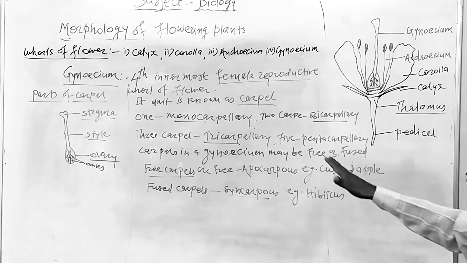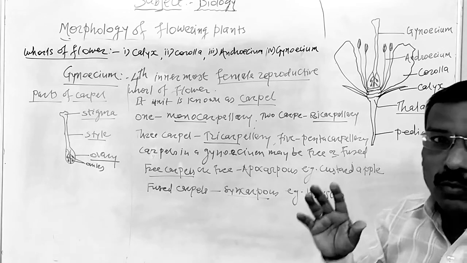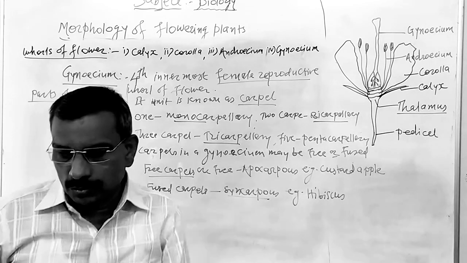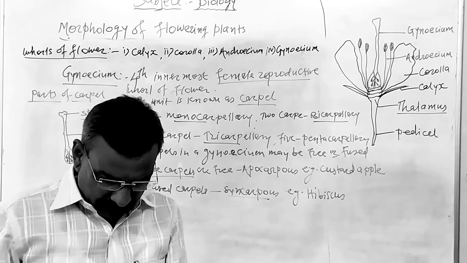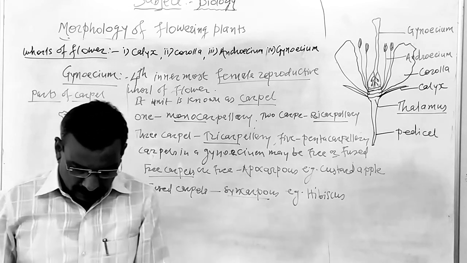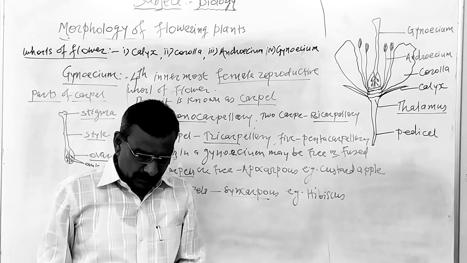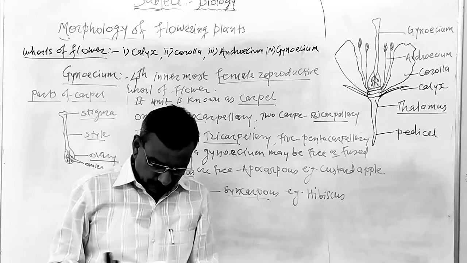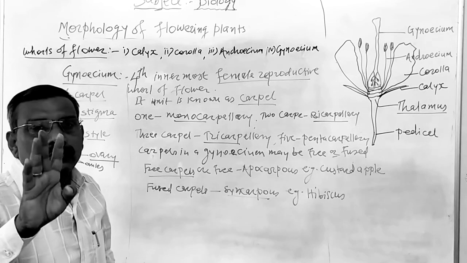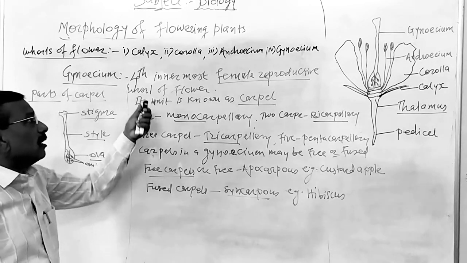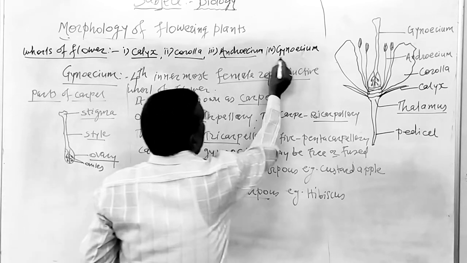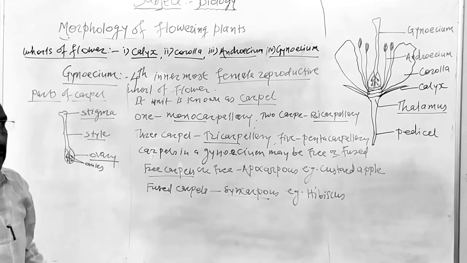Now, thus we have studied in detail about the gynoecium, which is the 4th and innermost female reproductive organ of the flower. Its individual unit is known as a carpel. Carpel consists of parts like stigma, style, and ovary. Now, thus we have studied the whorls of the flower, which is very, very important. The whorls of the flower are 4: calyx, corolla, androecium, and gynoecium.